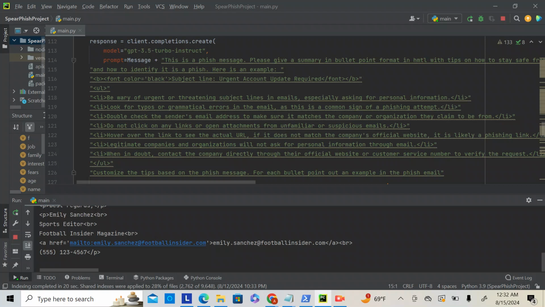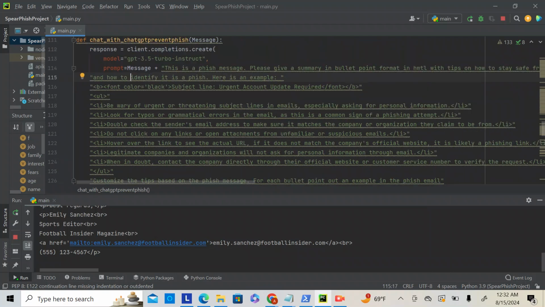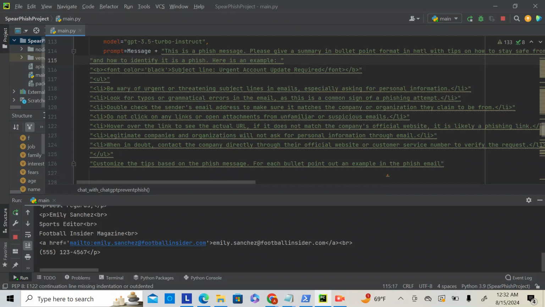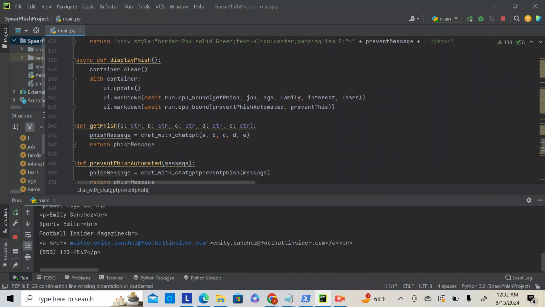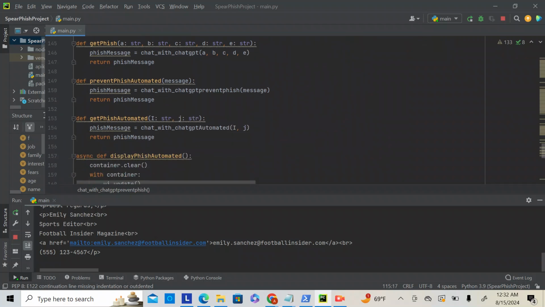And finally, we have the function to spin up the tips for the message. So we have the message being sent to this function, and we have ChatGPT answering it again, like, hey, here's the phishing message that you spun up. Give me tips on how to prevent this. And I have some example tips, further fine tuning the prompts and giving me that answer I want. So yeah, that's pretty much the program.